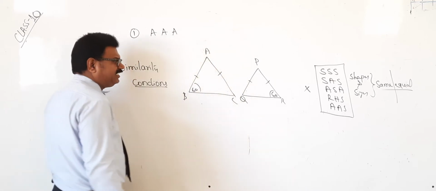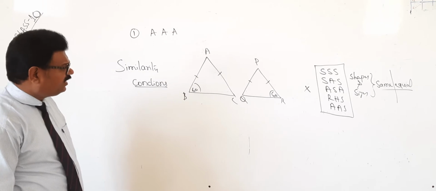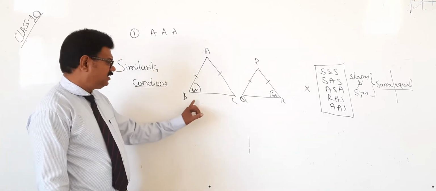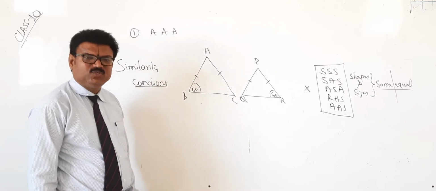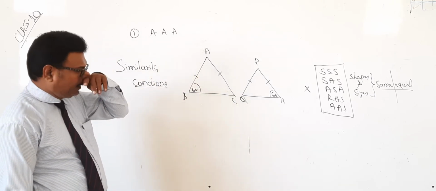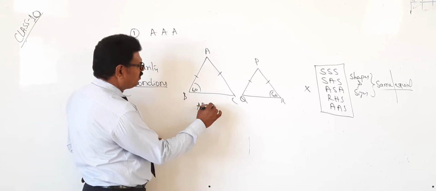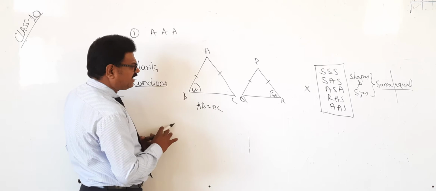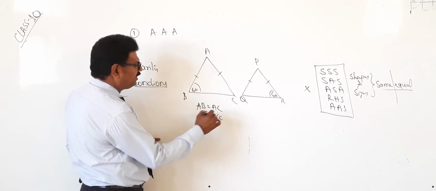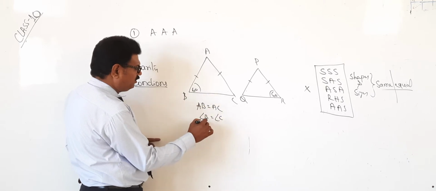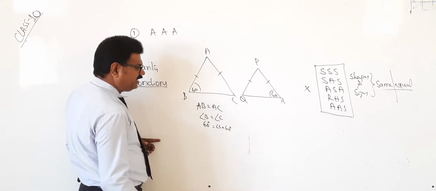We know that in an isosceles triangle, any two sides are equal or any two angles are equal. In this, what is equal? He has given AB equal to AC. Therefore, which angles are equal? Angle B equal to angle C. Angle B equal to 60 degrees. Therefore, angle C is also equal to 60 degrees.